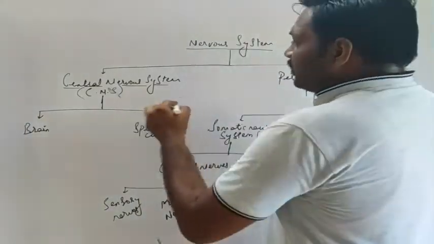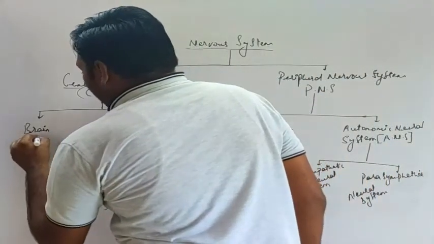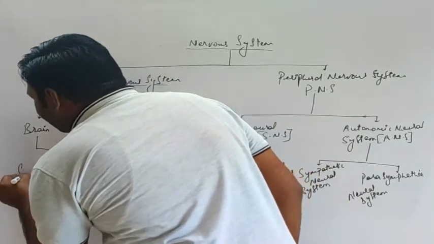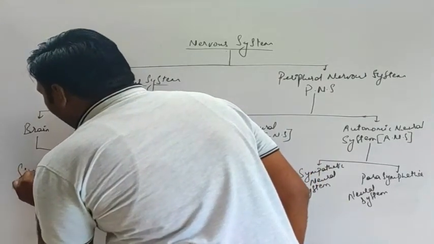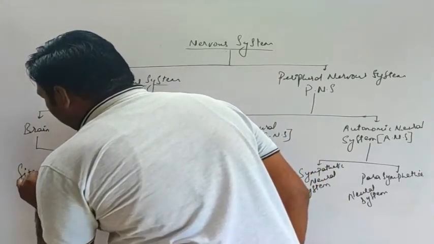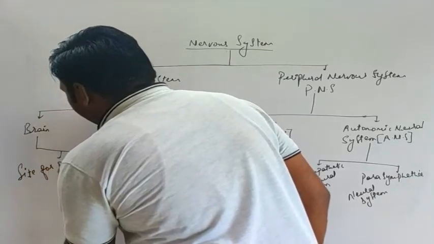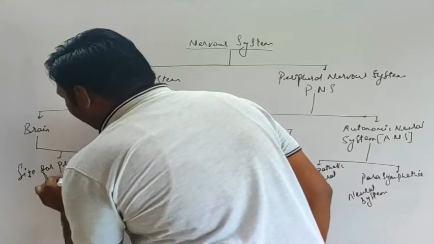The central nervous system acts as the site for processing information.